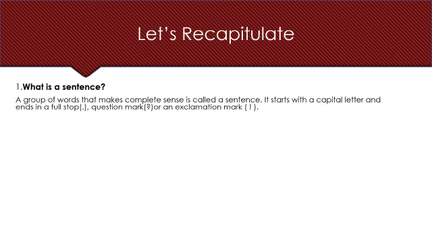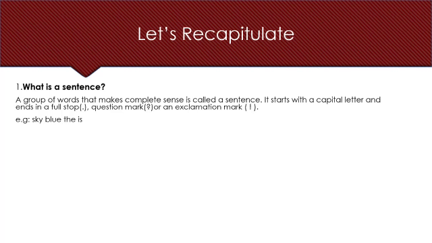What is a sentence? Remember, it is a group of words that makes complete sense. It starts with a capital letter and ends in a full stop or a question mark or an exclamation mark. Look at this sentence now. Sky blue the is. Is this a sentence?